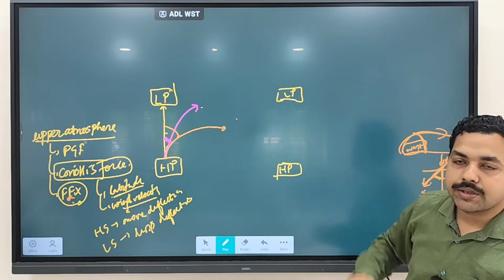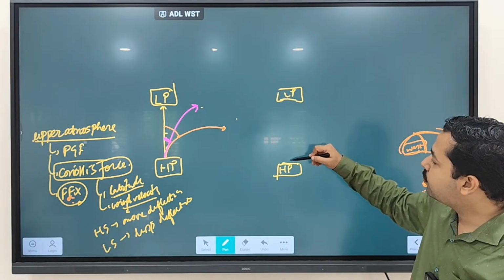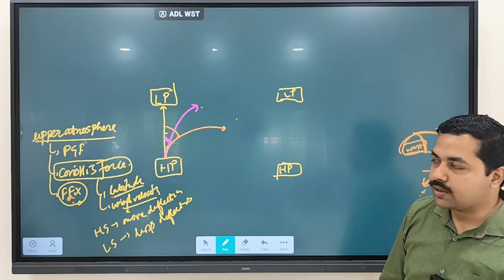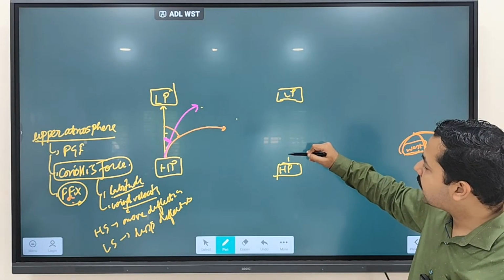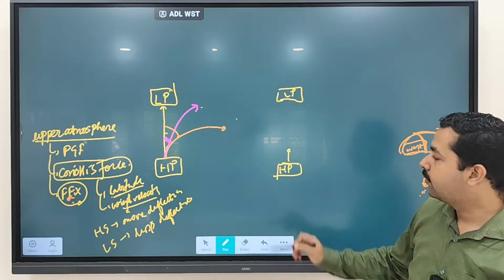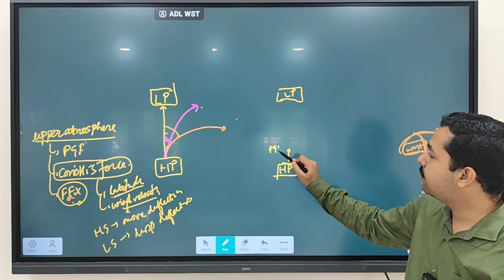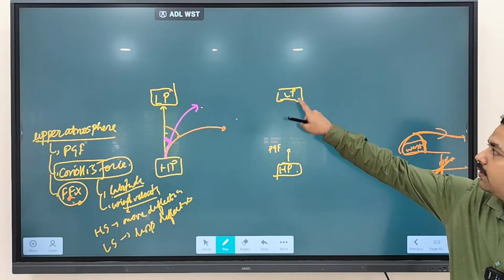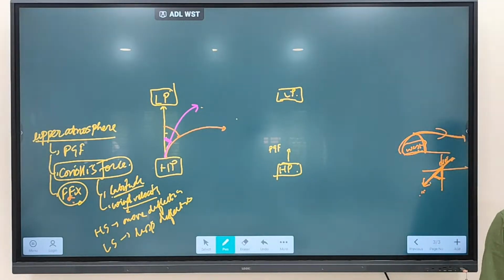This is high pressure, this is low pressure. Ideally, the wind should move from where to where? From high pressure to low pressure region. Now, which force is acting in this direction? Pressure gradient force. It drives the wind from high pressure to low pressure.